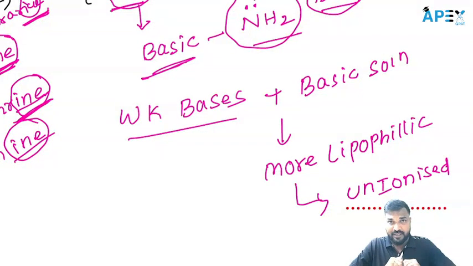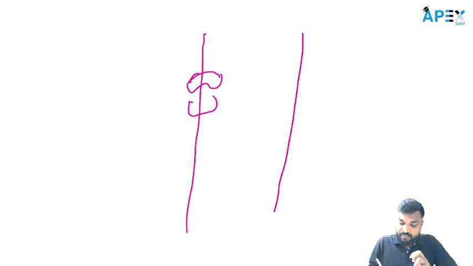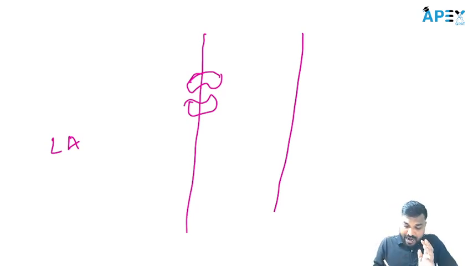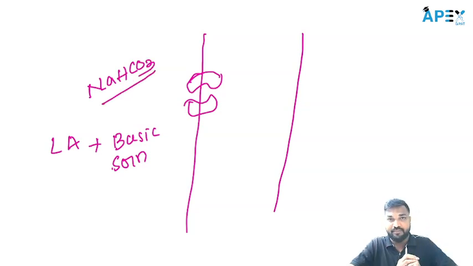Very important thing: let's say this is the axon, and in this axon we have the sodium ion channel. When you give the local anesthetic by adding a basic solution, what is the basic solution we add here? That is sodium bicarbonate.